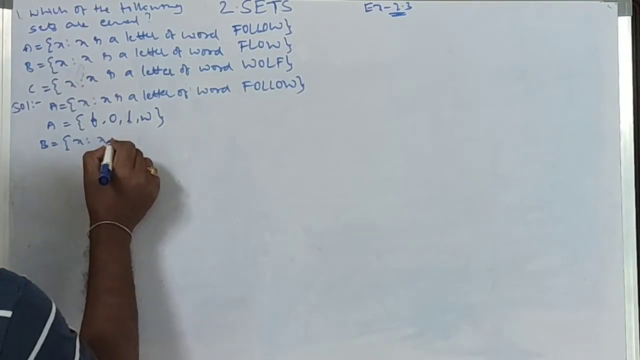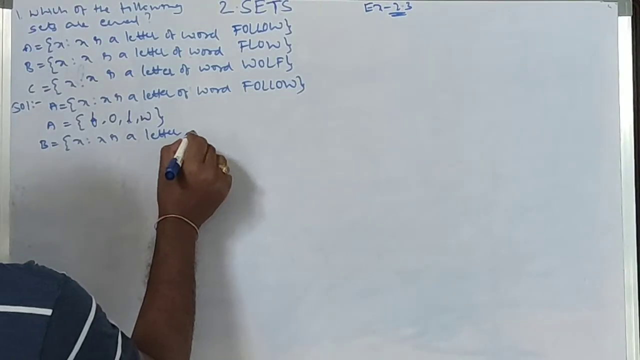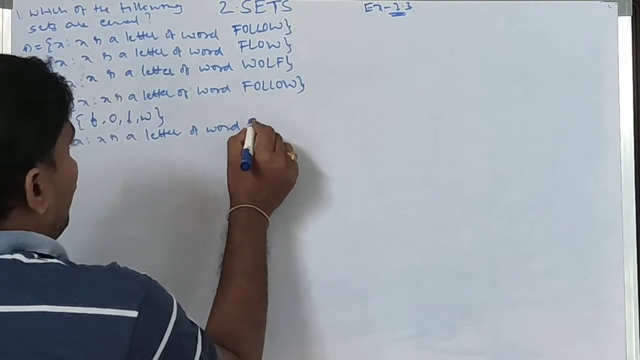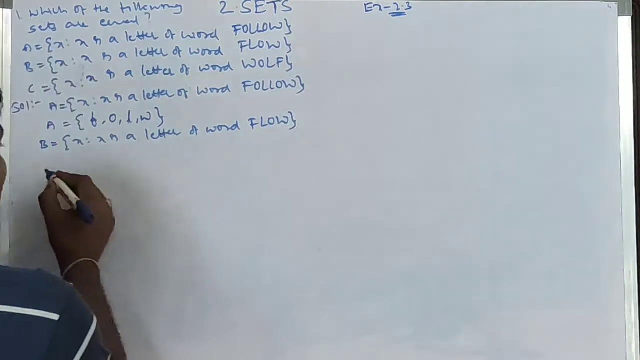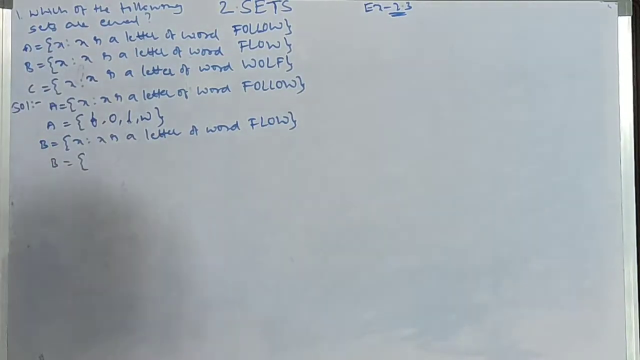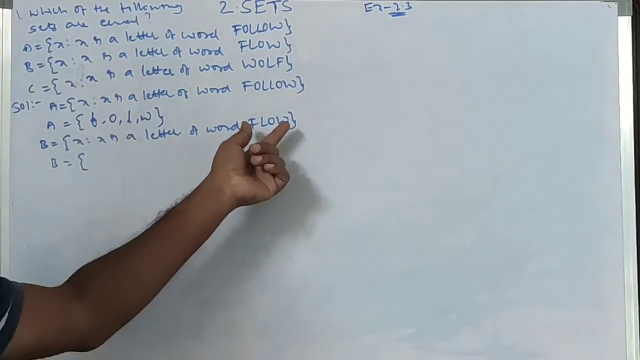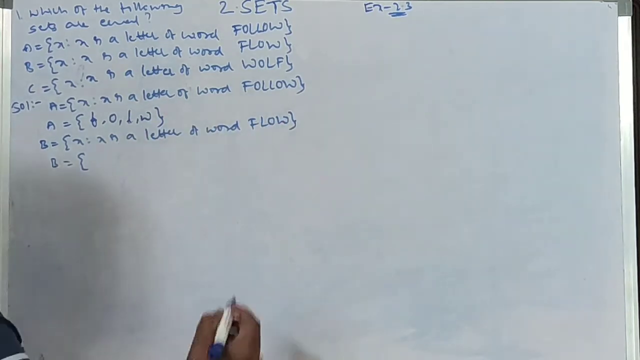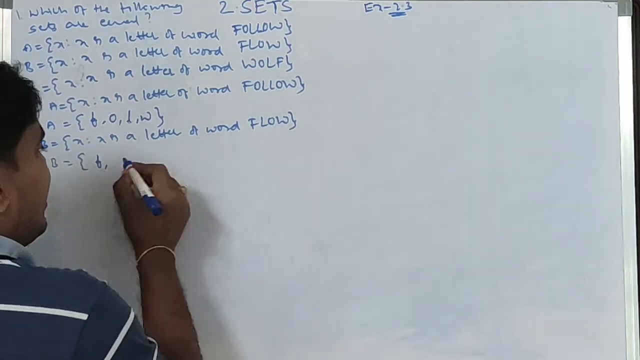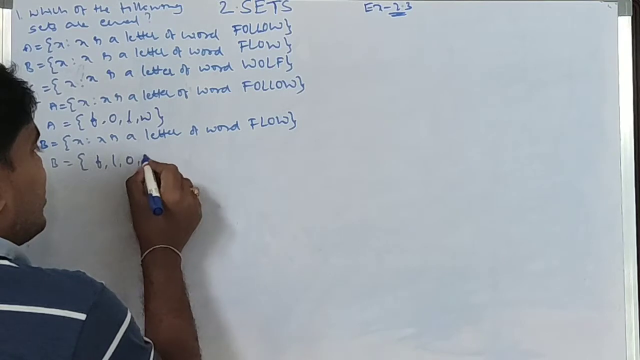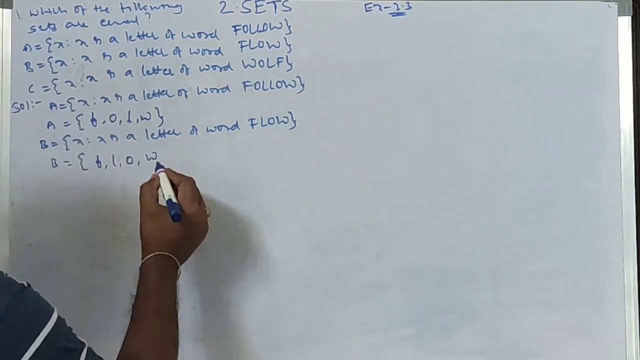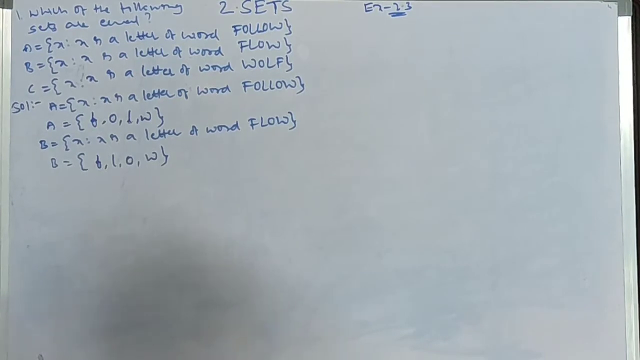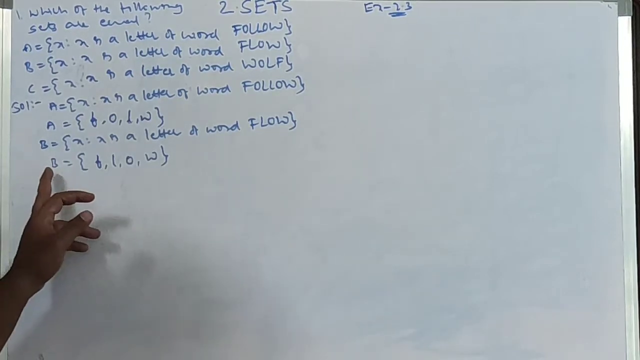Next I am taking the set B, {x such that x is a letter of the word FLOW}. I want to write this set builder form in roster form. Considering the word FLOW, I write the letters: first F, next L, next O, next W. All are different letters, so I am taking all. This is the roster form.